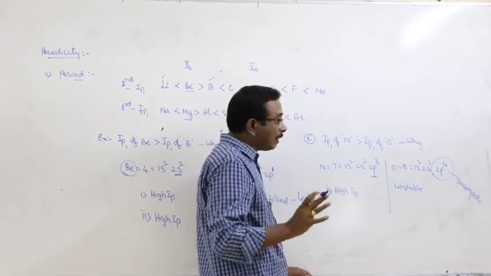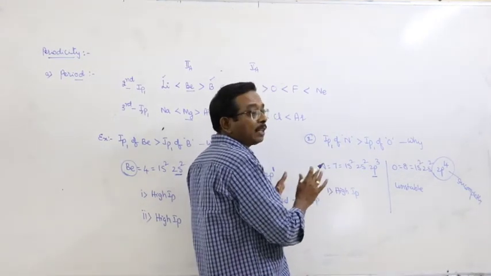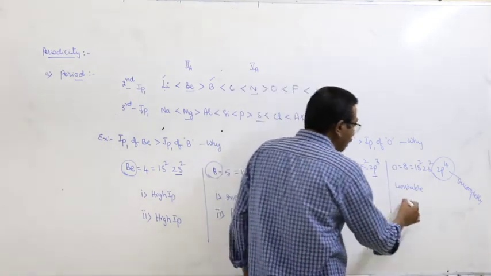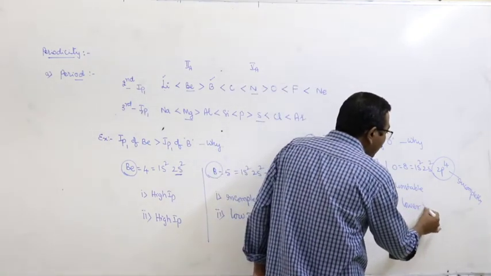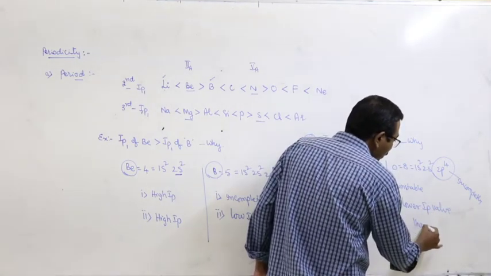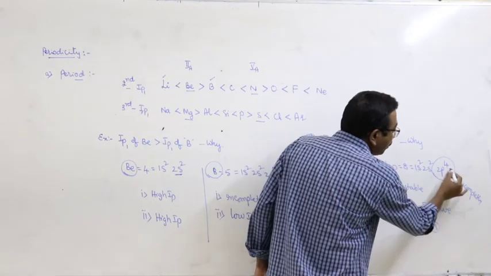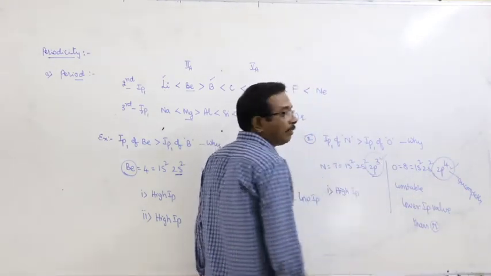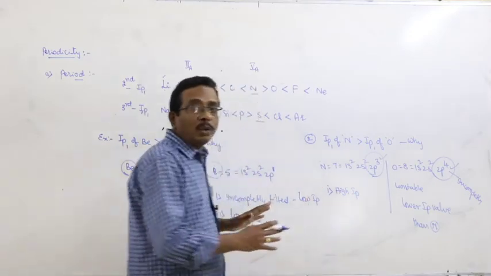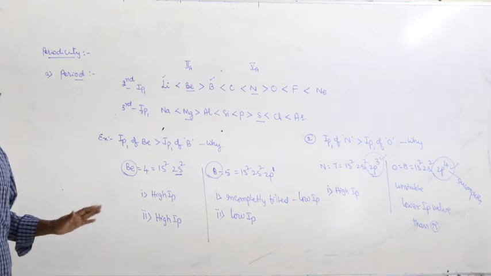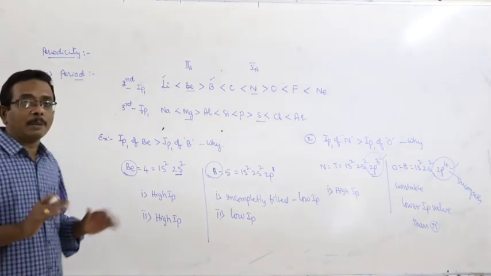So, a small amount of energy is enough to remove an electron from the oxygen atom compared to nitrogen. So, it has a lower IP value than nitrogen. Here, an incompletely filled p orbital is available. Here, a half filled p orbital is available. According to Hund's rule, half filled or completely filled orbitals are relatively more stable than incompletely filled orbitals.